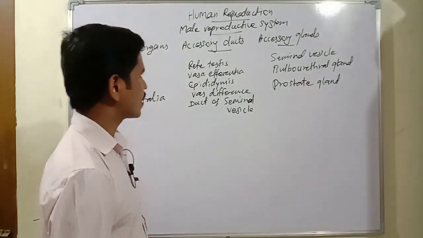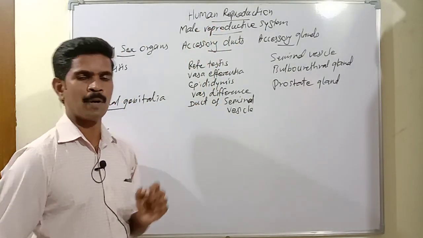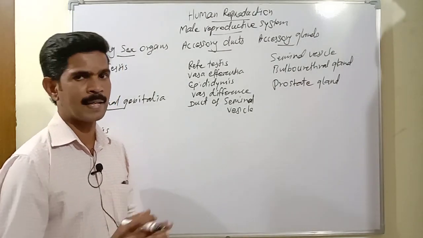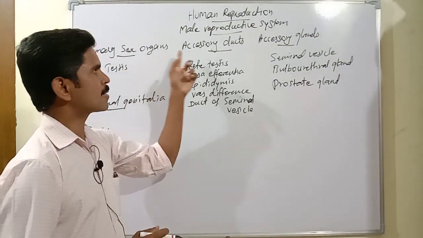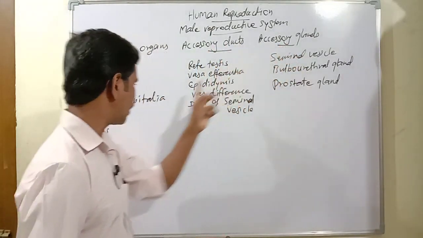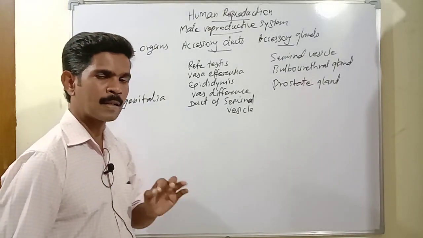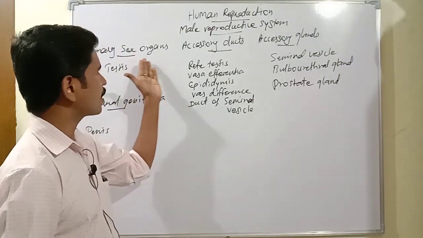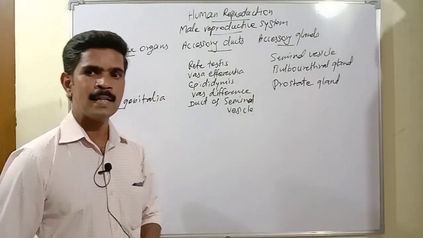Listen here very carefully. The male reproductive system consists of many organs or parts. All these organs come under four categories. The first is the primary sex organ, the second is the accessory duct, the third is the accessory gland, and the last is the external genitalia. So all the organs of the male reproductive system come under these four sections.